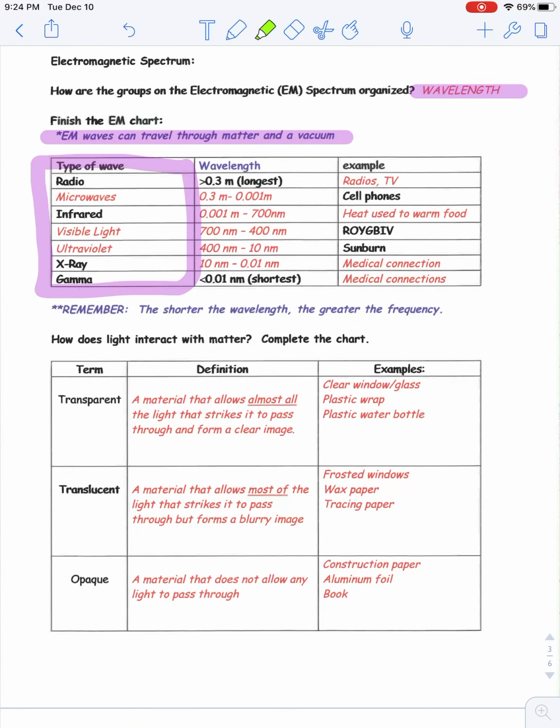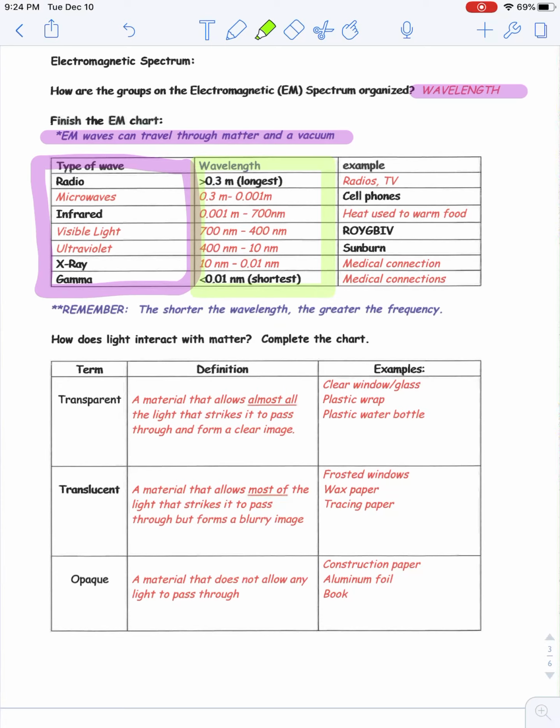So it's not important that you know specifically these wavelengths, but just that you know that we've got waves with a relatively long wavelength, to one with a very short wavelength. So that is how they are organized, and they do different things.